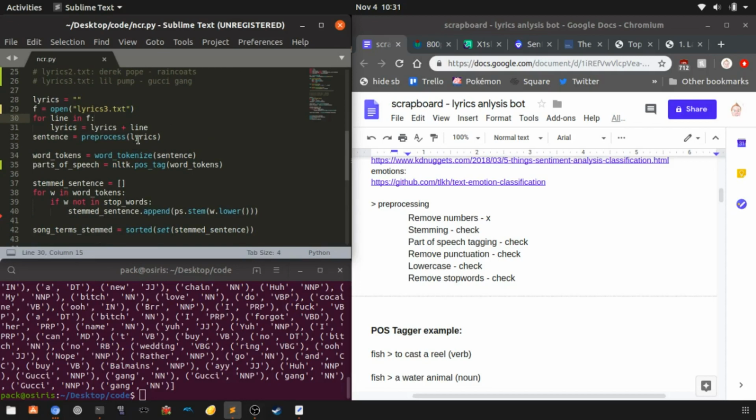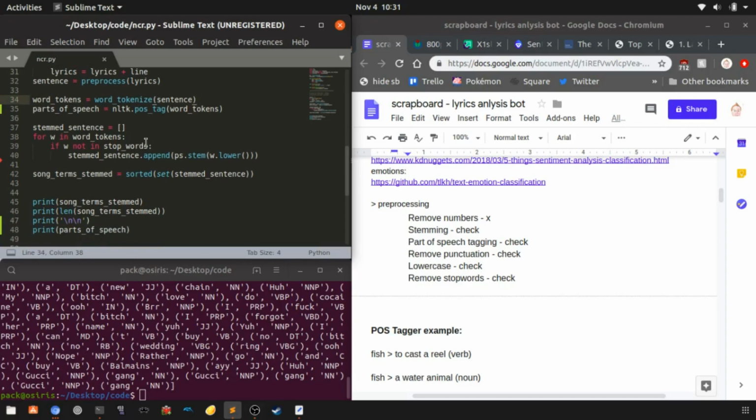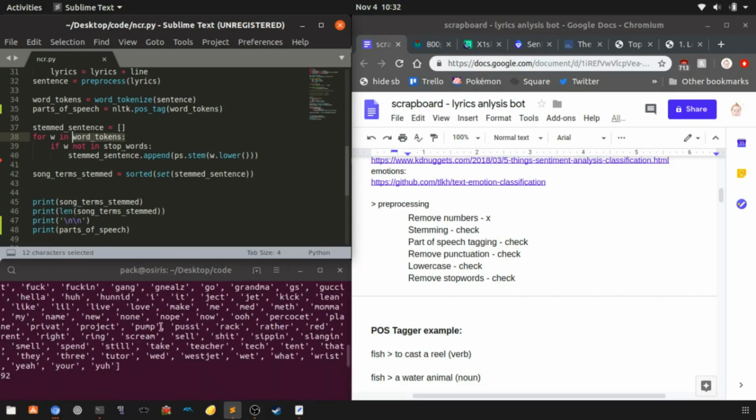This is what we do after we take the lyrics. We tokenize, which means that we take the lyrics and split up each individual word so that we can analyze each word individually. This variable here, word tokens, holds all of the individual words in the song. I'll show you an example up here. This is Gucci Gang by Lil Pump. For example, the word scream is in the song, so that's one of the word tokens. That's one of the pieces in that variable.